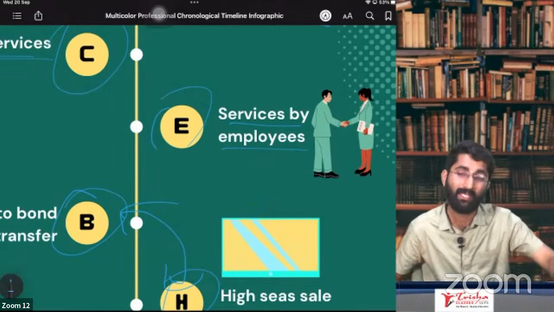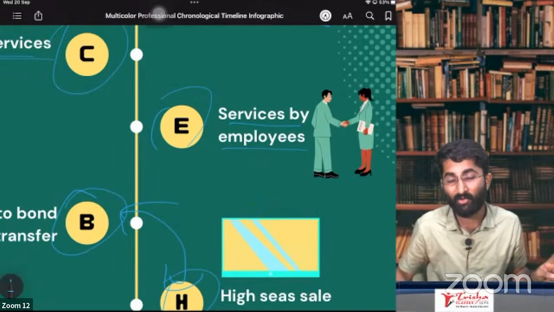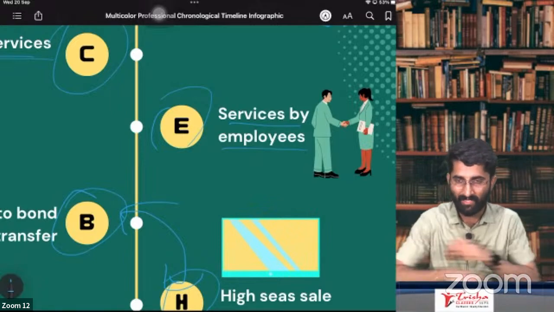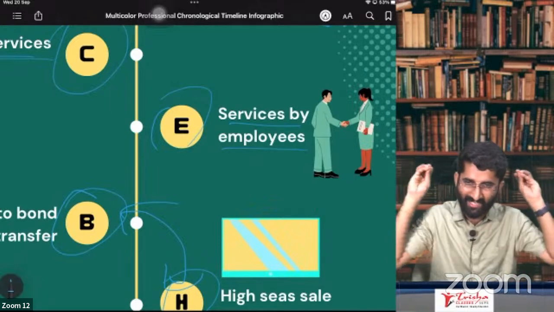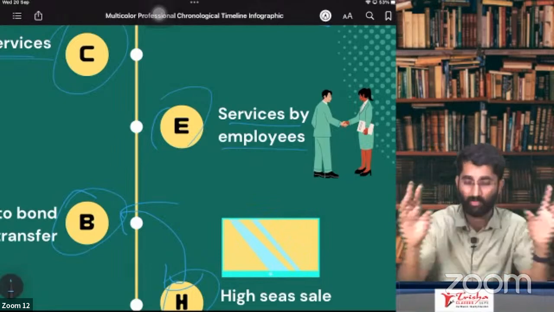That's why the government told employees, don't worry, we are not including your services in the service. So you are neither doing supply of service nor supply of goods. That's why you are out of GST.